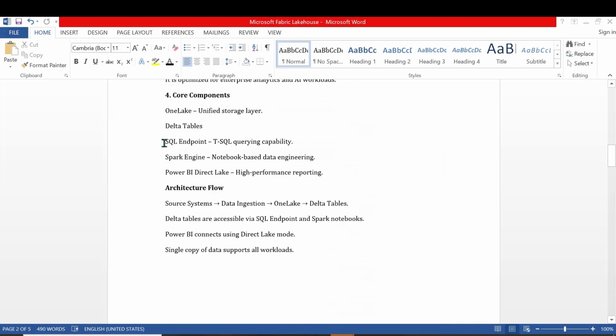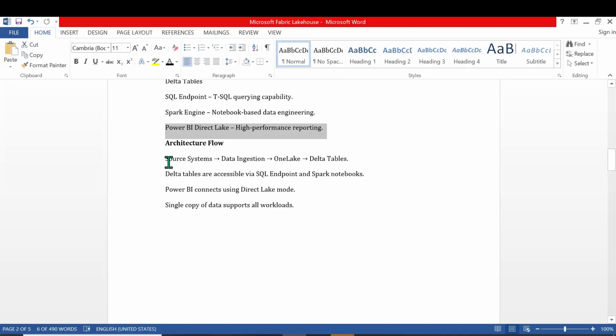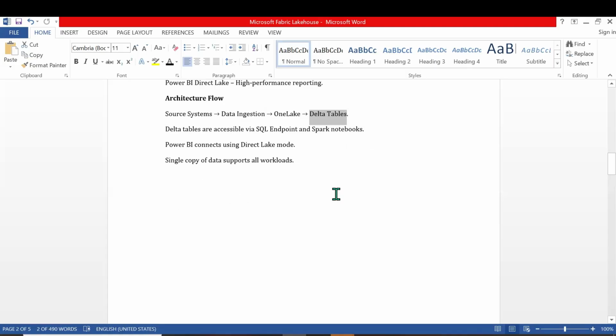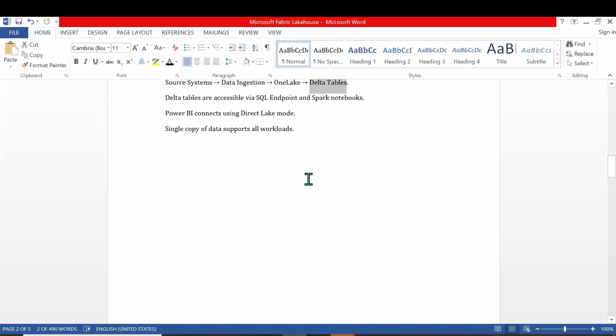So we have the SQL endpoint, Spark engine and Power BI Direct Lake. If you have heard about the semantic model, we also have Direct Lake. If you have seen the OneLake catalog in Power BI, that is this one. Source system, data ingestion, architecture flow, OneLake, and delta tables. In the OneLake, the data is stored in the form of delta tables. What does the delta table contain? Delta table contains Parquet files and the transactional log, which is in the form of JSON. So that is the delta lake.